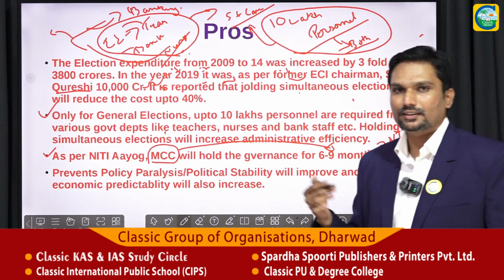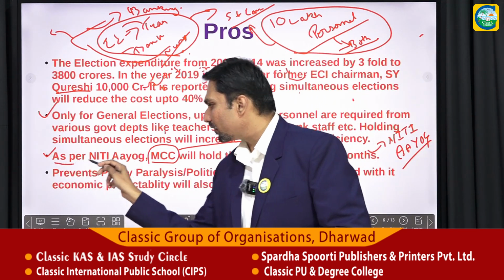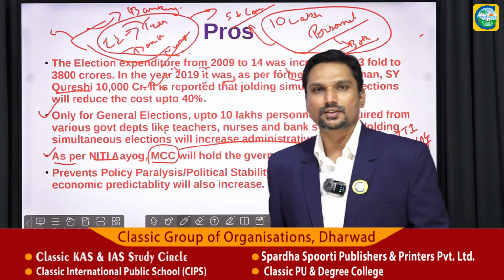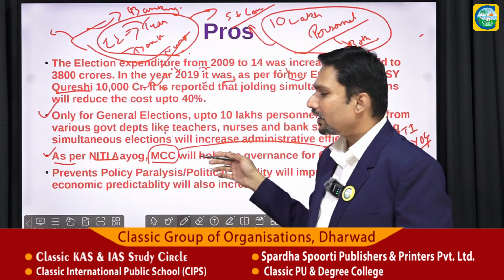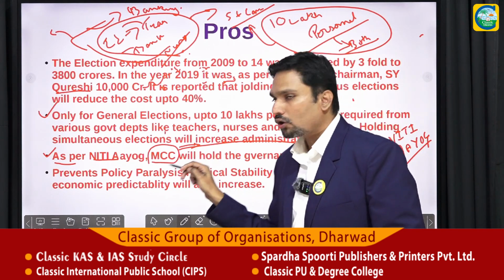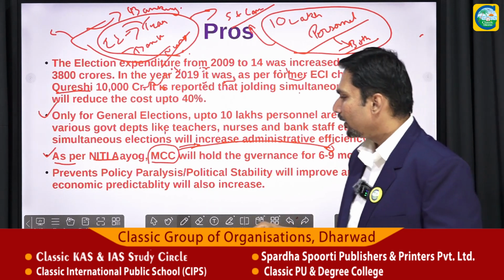Even the government was feeling the same. As per the Niti Aayog, the model code of conduct, which is applied when elections are launched, hampers the governance for a period of 6 to 9 months, right?